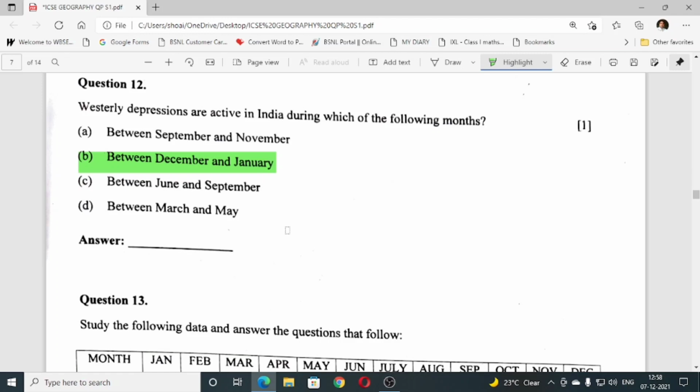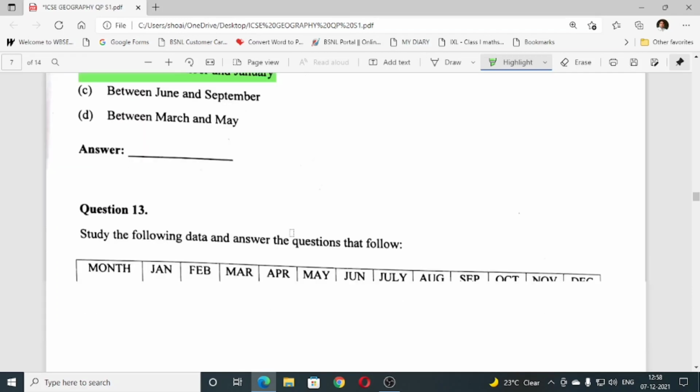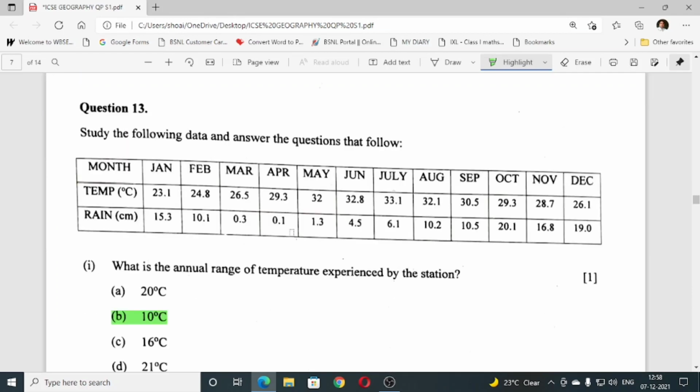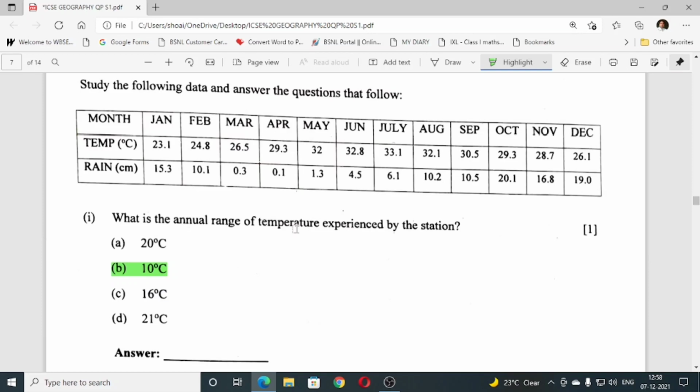B is the correct answer. Question number 13, on the basis of this station, you have to answer. What is the annual range of temperature experienced by the station? The answer is B, 10 degrees Celsius.